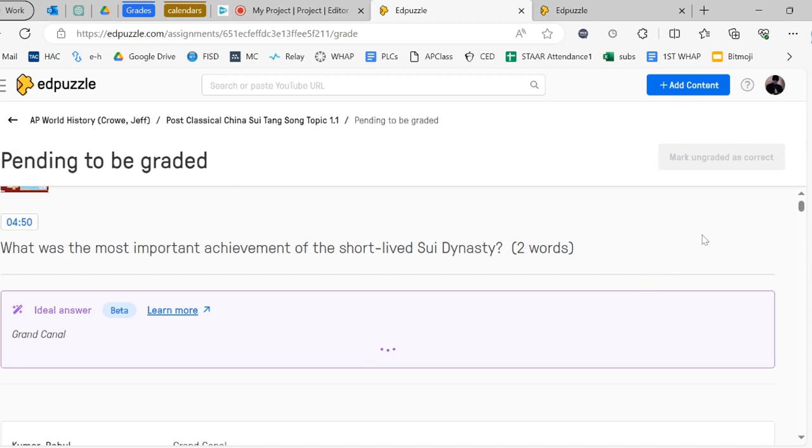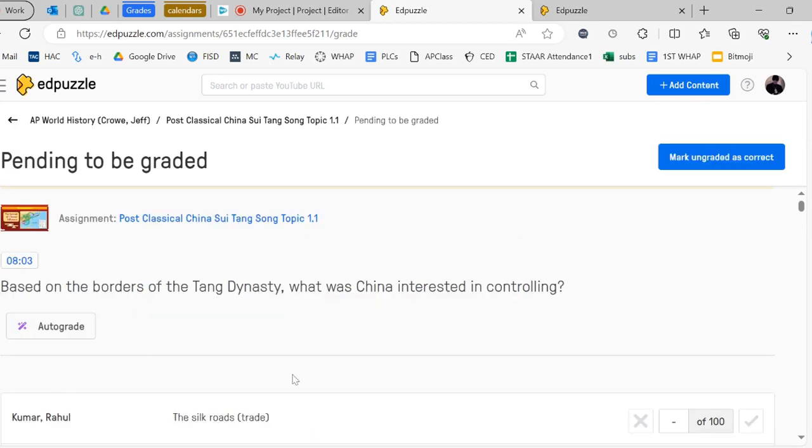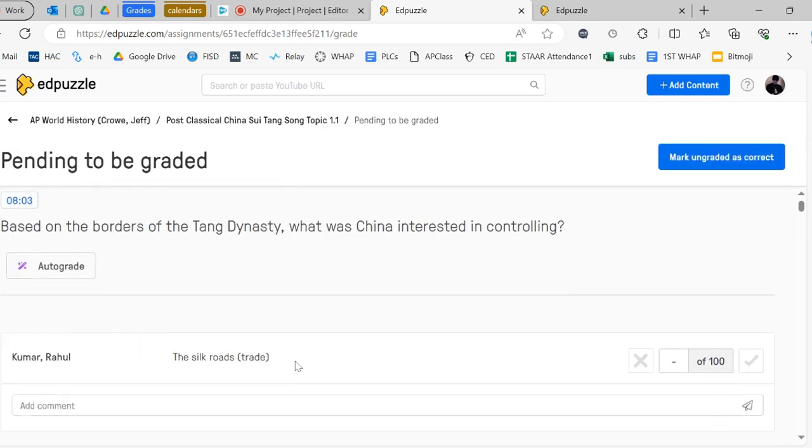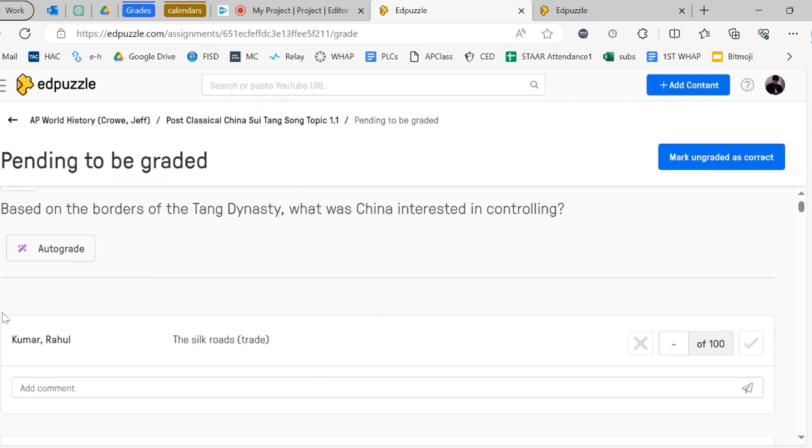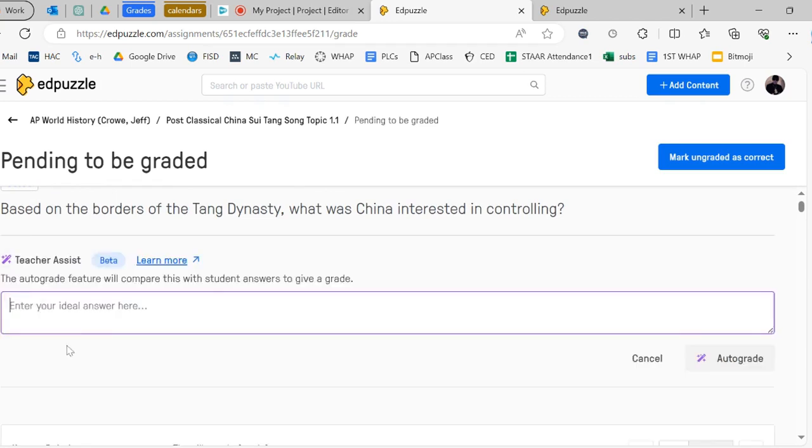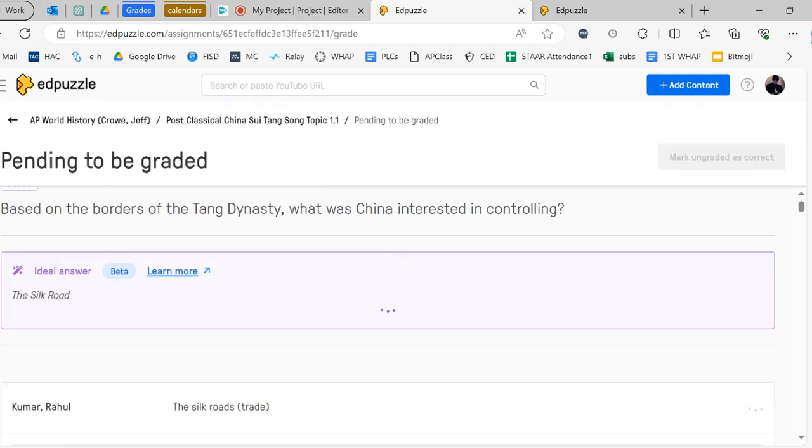It takes about 30 seconds to go through all of the responses, and then it says whether or not it matches up. The second question: the Tang dynasty of China was interested in controlling what? The Silk Road. So I typed in the Silk Road, and some kids wrote Silk Road trade. It still accepted it. Some kids wrote Central Asian trade, and I gave them credit for that. But the auto grade catches most of them. So again, another 30 seconds or whatever.